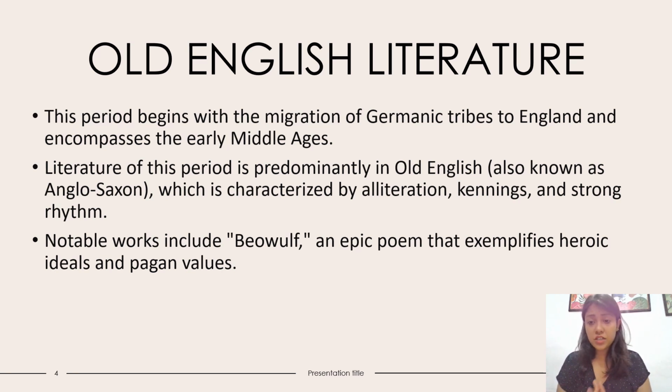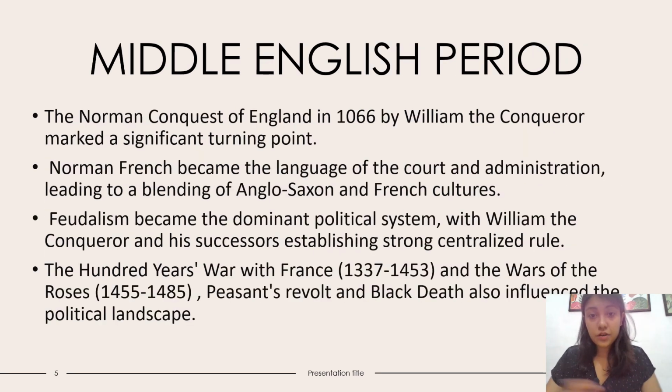Everyone has already heard of Beowulf. Again, I don't think it is very important for you to get into the details of this work from the UGC NET perspective, because any work of Old English literature is not that important. What you need to focus on is more the periods that came after this. So let's go on with that.